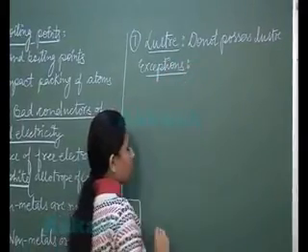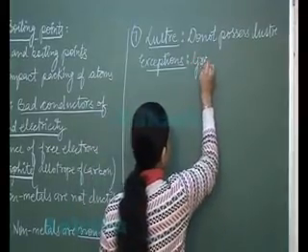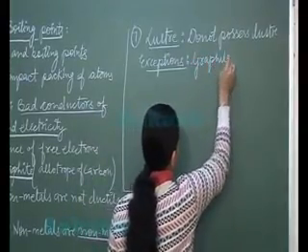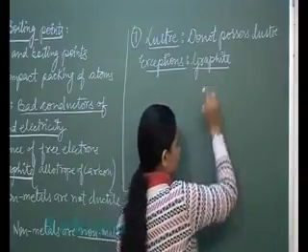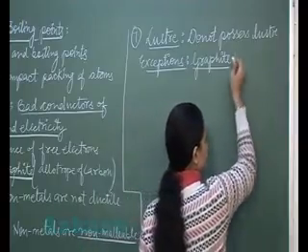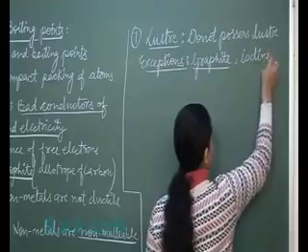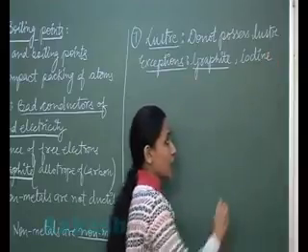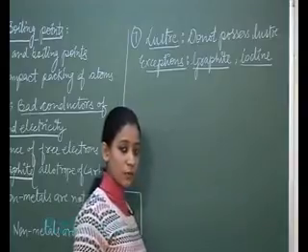We have some non-metals which possess luster, like graphite. We know that graphite is an allotropic form of carbon, and carbon is a non-metal. So this graphite, one of the allotropic forms of carbon, possesses luster. The next non-metal which possesses luster is iodine. So iodine also becomes an exception to luster of the non-metals. I hope students these physical properties are clear to you.